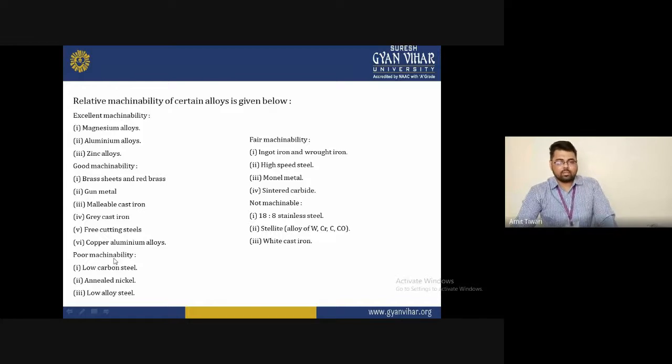You must keep in mind that low carbon steel, annealed nickel, and low alloy steel are under the category of poor machinability. Whenever you select this type of material for machining, keep in mind that it will produce poor machinability, which is not required.